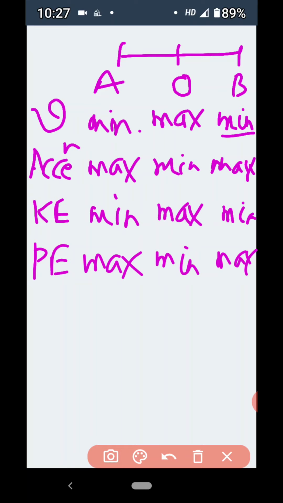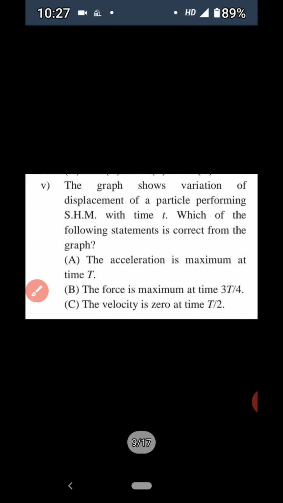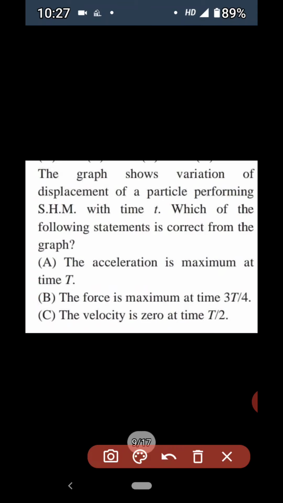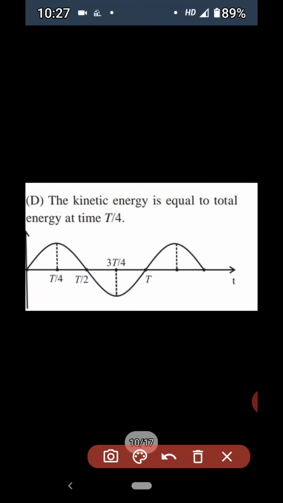So you have to write all this information in your notebook, and looking at this information we have to check whether the first statement, second statement, third statement or fourth statement is correct and which is wrong. So let us see the 4 statements one by one. The first statement over here is the acceleration is maximum at time t. T is the time. See here is that time. At time t the particle is at mean position. This position is mean position.